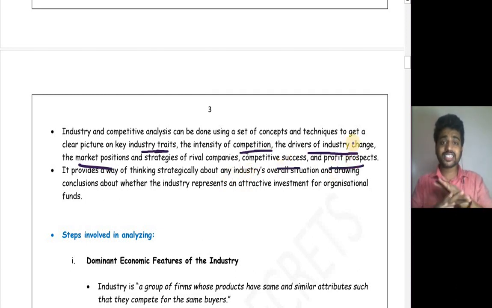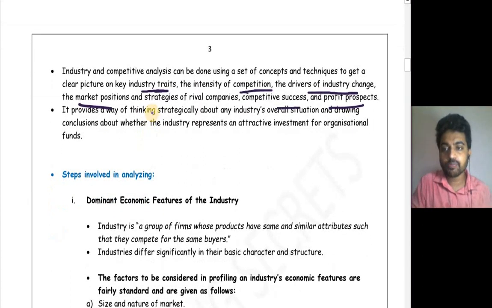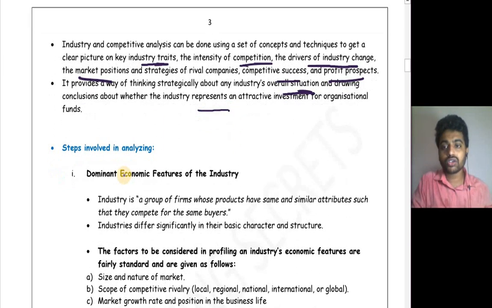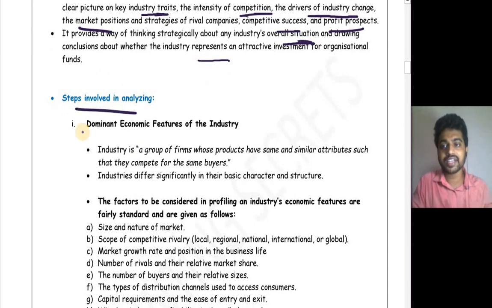So here we analyze all these aspects, and there are many tools to analyze those things. It provides a way of thinking strategically about any industry's overall situation and drawing conclusions about whether the industry represents an attractive investment for the organization's funds. So after analyzing all these things, you will come to one conclusion: whether the industry is profitable or not, whether the industry is attractive or not. Okay, what are the different steps involved in analyzing?